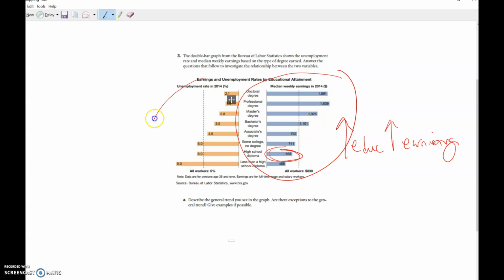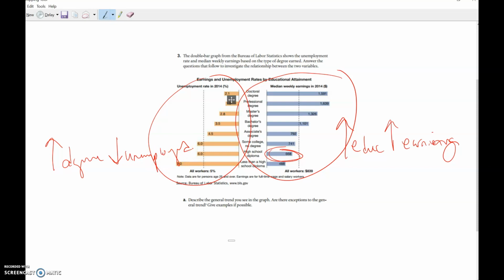On this side, it's kind of showing us something else. So what's it showing us over here? It's saying, okay, so the higher your degree, so as we go up on degrees, it looks like the less likely you are to be unemployed.